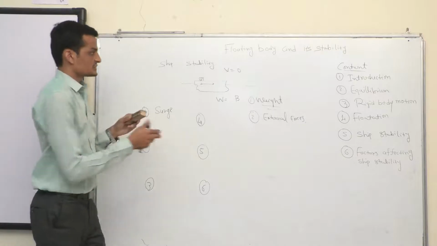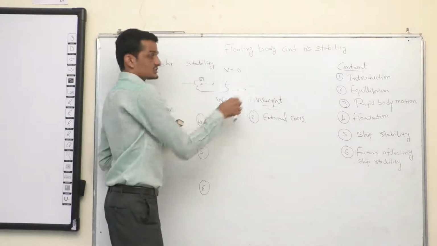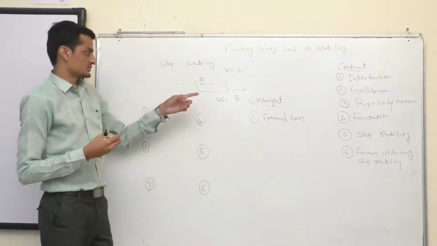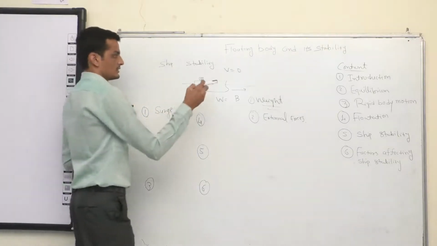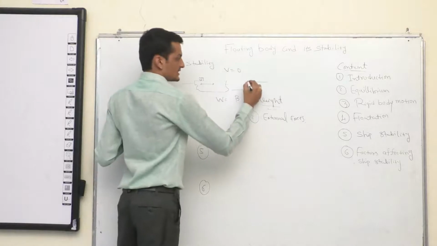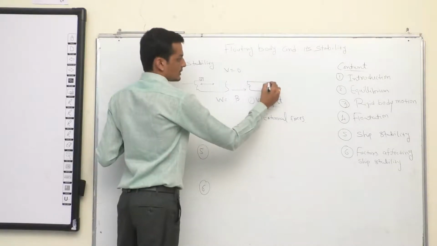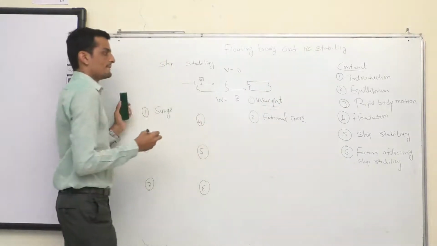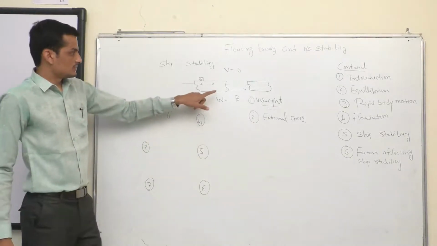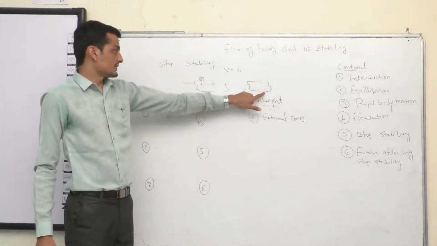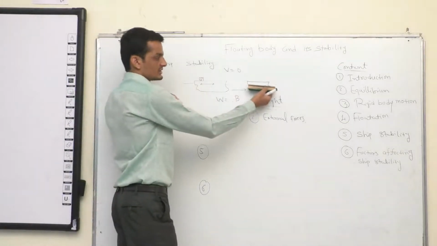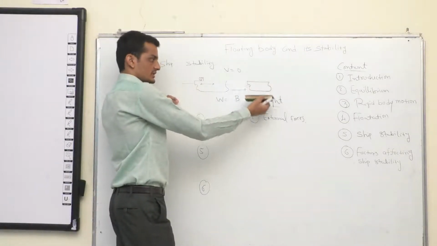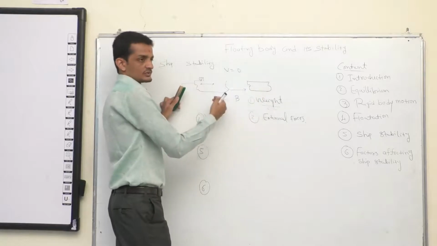So what is surge motion? A translation motion of a ship along the x-axis. So what happens if the ship moves along the x-axis? Let's say I am pushing a ship to a new location. There is no other force which can bring the ship back to its initial position. We move to the new location, it will remain there until we apply some external force.